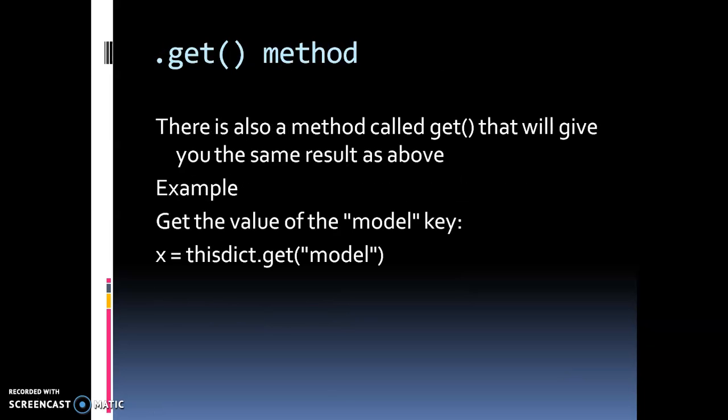Now this is the get method. Friends, the second one is the get method, again to access the elements. This is a method get which also returns the same thing, the same elements as you want, means from the key we want the elements.